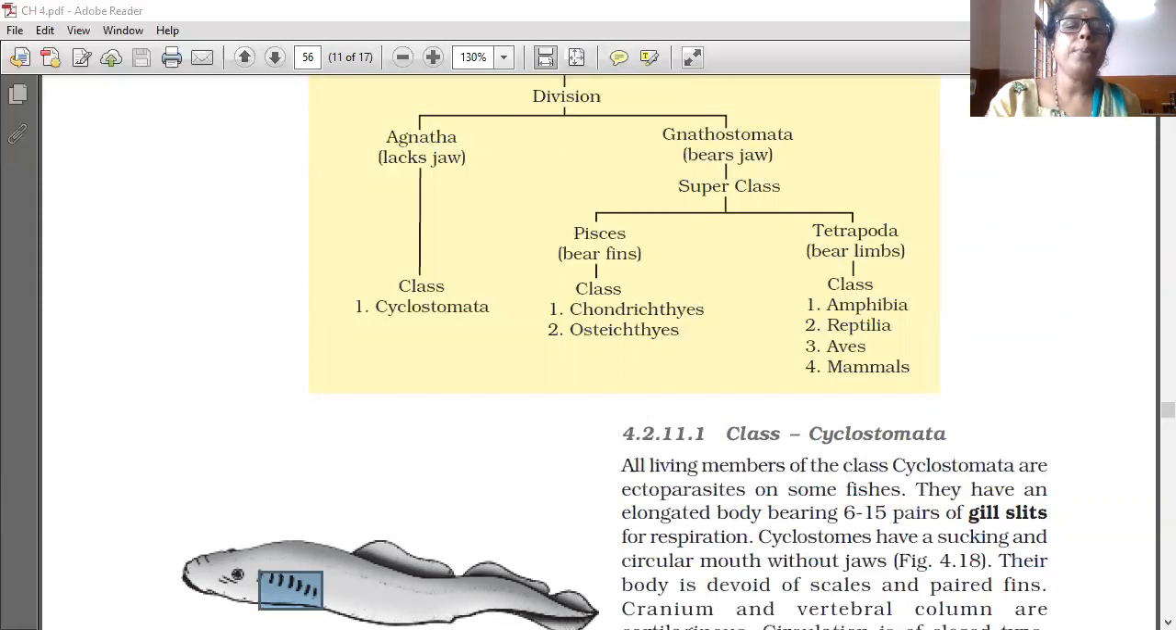The digestive system is complete, with a ventral mouth and a dorsal anus.